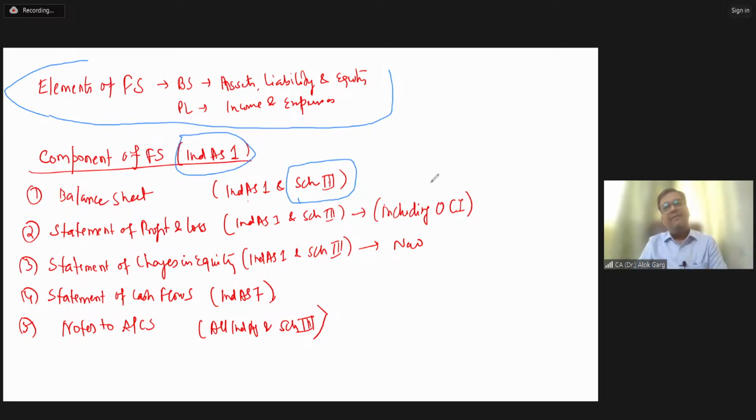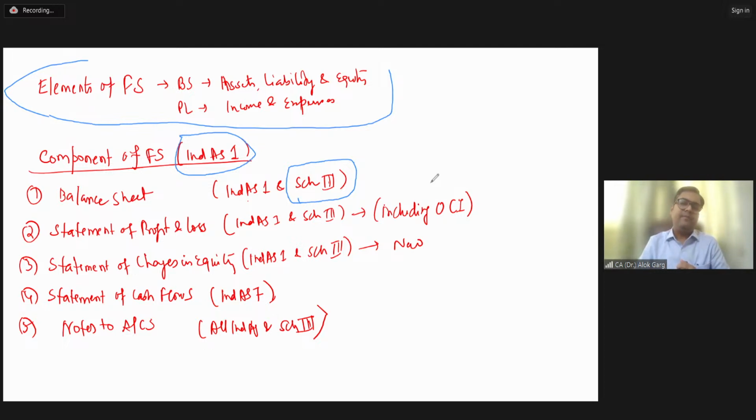When he is looking at the balance sheet, what guidance does he need to refer? Had it been the old accounting standards, he should have referred only Schedule 3, Division 1. But now, since it is a listed company and Ind AS is applicable, will you refer only Schedule 3 or will you refer something else also for the balance sheet?